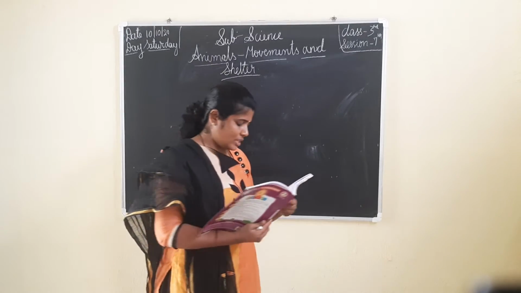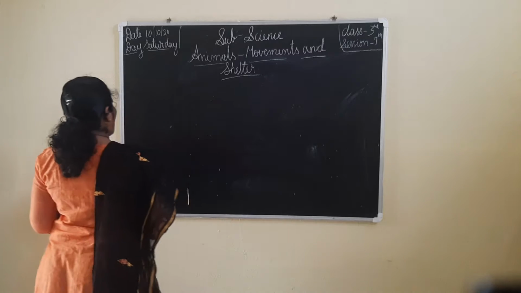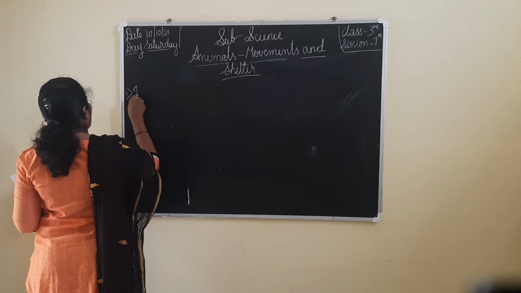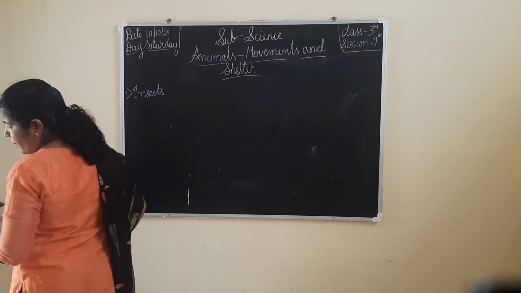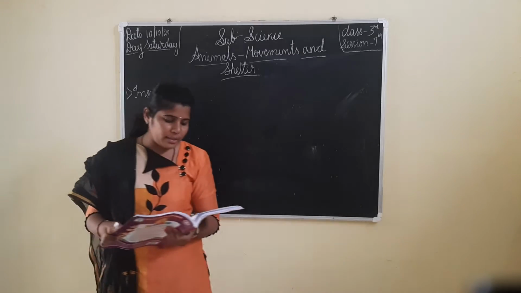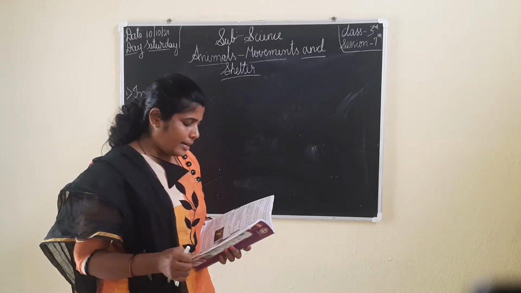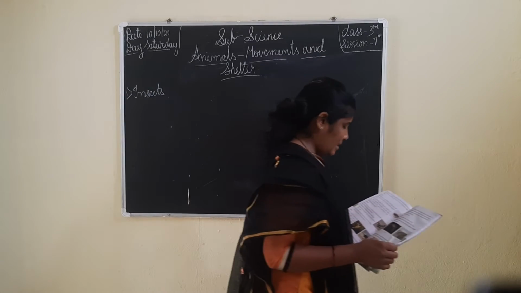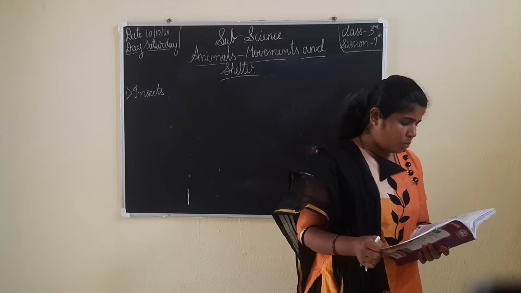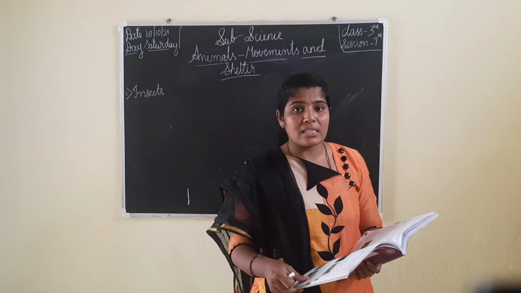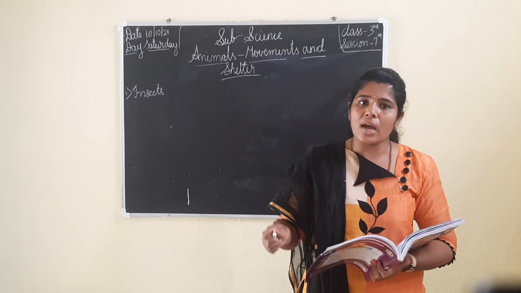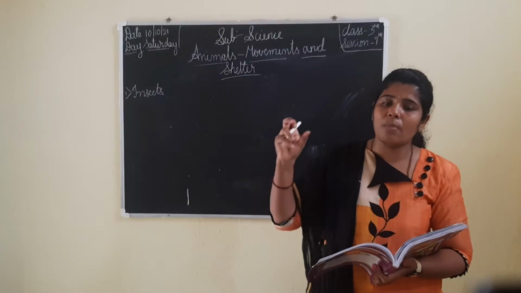Insects. First we'll go for the insects, how they move. Most insects have six jointed legs. Insects like fleas, bed bugs, and termites move on the ground with the help of their legs. In the previous class you learned about insects. I have drawn the picture of an insect on the board.